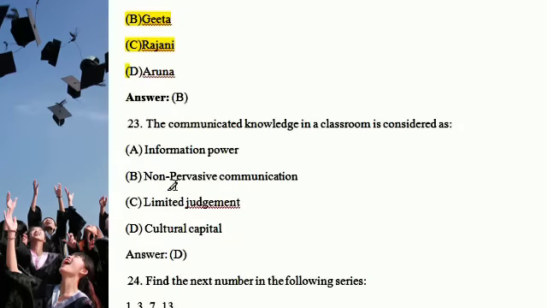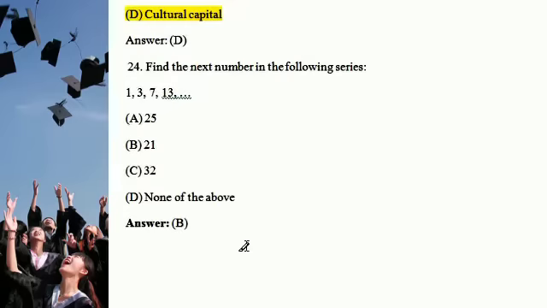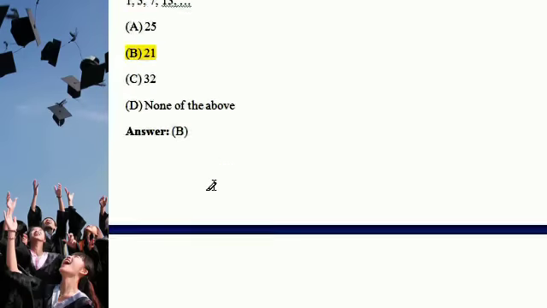Next question: communication knowledge in the classroom is considered as cultural capital, the right answer. And next, find the next number of the following series: 1, 3, 7 and so on. So definitely there are 21 as the correct answer.